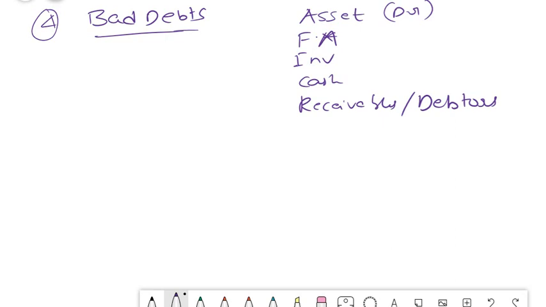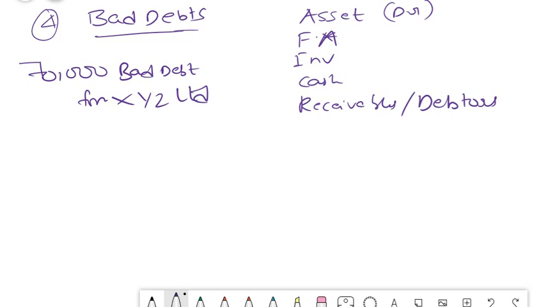So the company calculates the bad debts provision and they create this in your profit and loss account, friends. Assuming that, now a journal entry we will simply take, assuming that there is a bad debt here for 70,000 or maybe 50,000. Okay, so 70,000 bad debt from XYZ Limited. Okay, so that means XYZ Limited has become insolvent and from him we will not be getting 70,000.